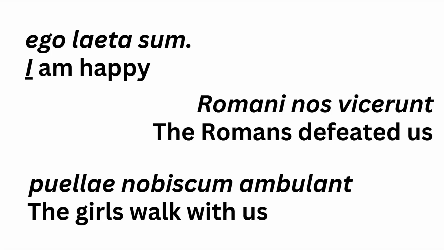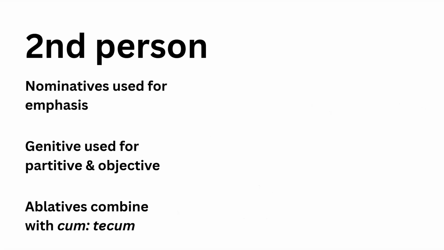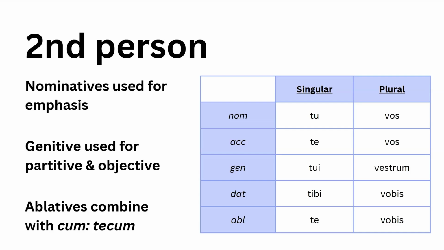Let's look at the second person pronouns. So again, we have all the same notes. Nominative is used for emphasis, the genitive is used for the partitive and the objective genitive, and the ablatives combine with cum. So in this case, we have tu, if you're being very emphatic, or vos in the plural. Te is my accusative, and vos is the same as the nominative for the plurals.